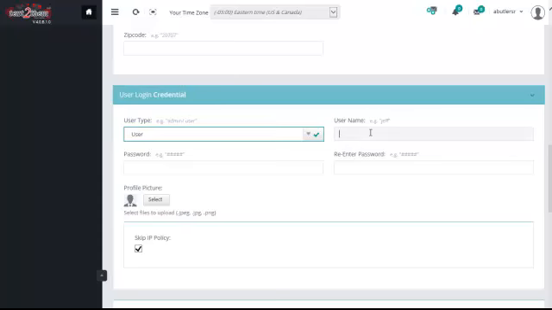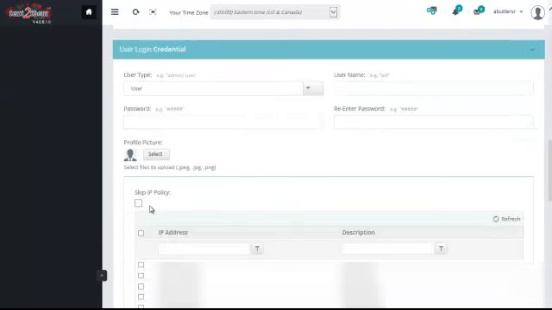The name, this is the login name. Password, confirm the password. Select picture if you want a picture displayed. And this is another important field, skip IP policy. If you skip IP policy, that means that this person can log on from any computer. If you don't skip the IP policy, that means you will then need to assign an IP address for the computer this person is allowed to sign in on, and the person's description for that. So it could be your computer IP address and the person's name here.